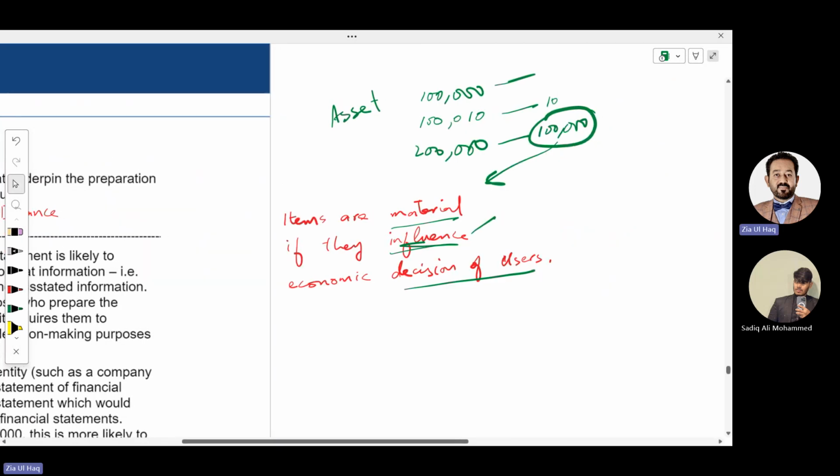Similarly, if profit is 100,000 and they have overstated the profit by 10, this will not affect the user. But if they have overstated the profit by 200,000, meaning by how much have they overstated? They have overstated by 100,000. So this will be called material, meaning there is a material misstatement in the financial statements.